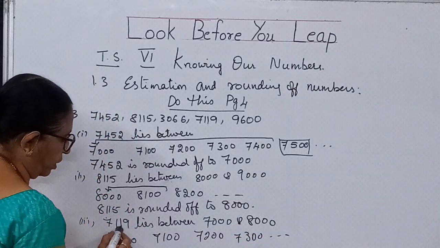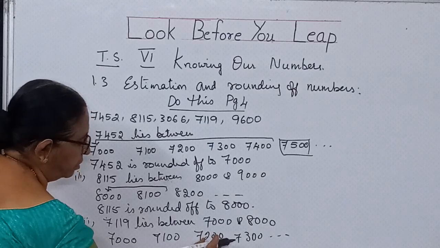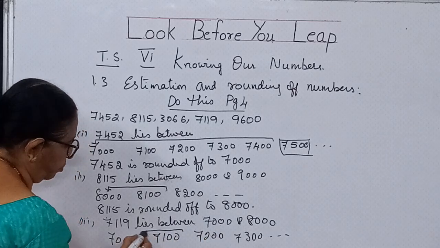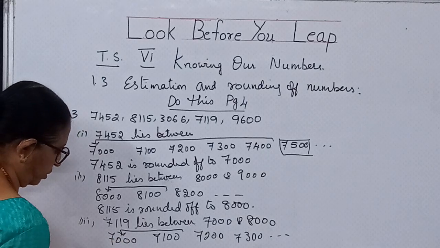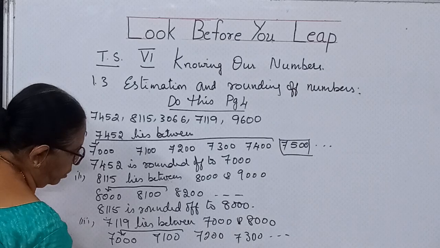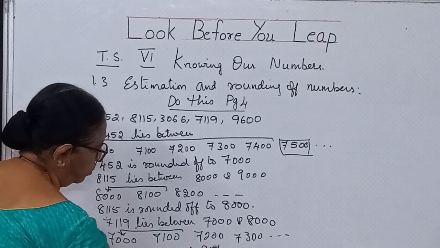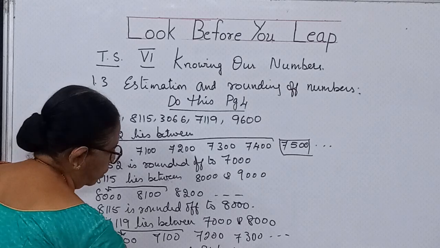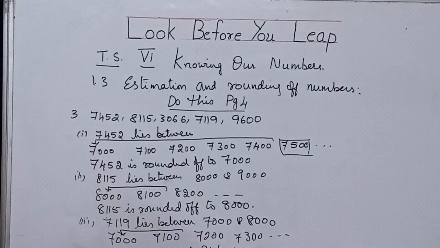Now 7,119 will definitely be in between 7,100 and 7,200. So this will be rounded off to 7,000. So 7,119 is rounded off to 7,000. So copy this, then I will teach the next part.